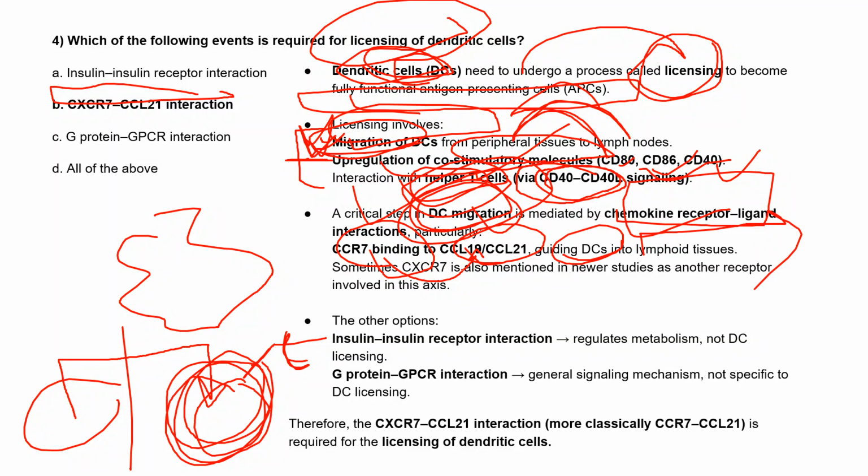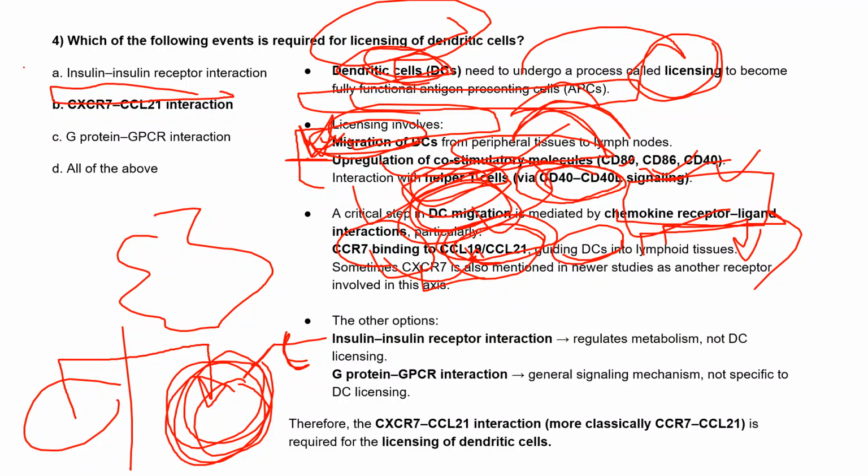This is extra information: sometimes CXCR7 is also helping. Other than CCR7, CXCR7 is another receptor which binds to CCL19 and CCL21 and helps the dendritic cell move into the lymphoid tissue.